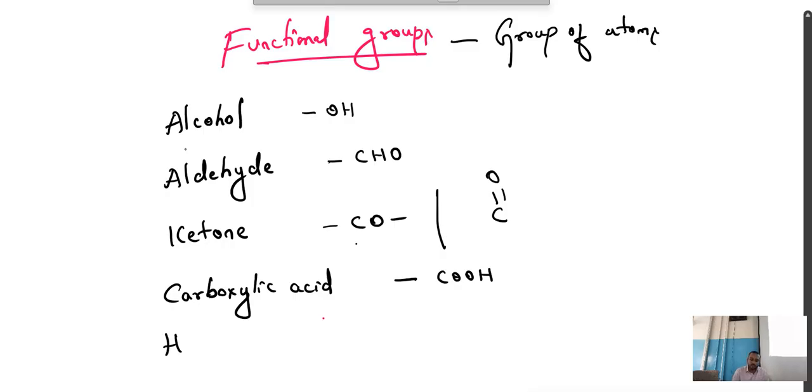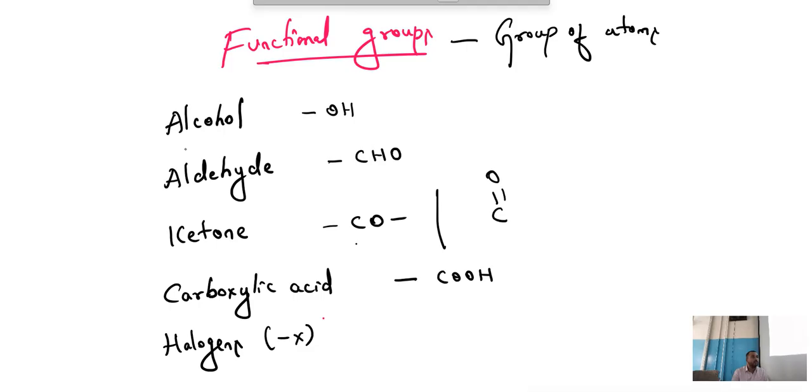Next we have halogens. Here in halogens we have a single atom. In the functional group, you can change the definition a bit: an atom or a group of atoms. Even a single atom is enough, or a group of atoms is also enough. Now what is a functional group? An atom or a group of atoms that determines the chemical property. Understood? So halogens are a single atom.